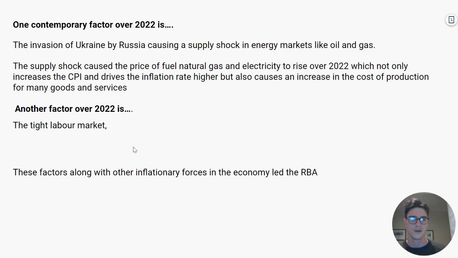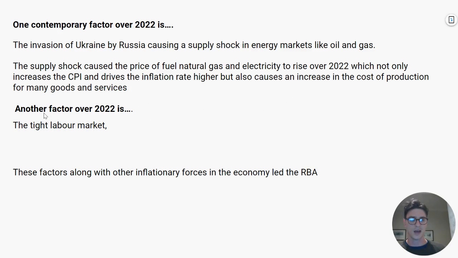Let's make this a little bit more meaty. So we obviously need to explain this. So the supply shock, the first factor, caused the price of gas and fuel and petrol and other energy sources to rise. Now those things, believe me, I've just paid my energy bill. Those things show up in the CPI. But they also show up in cost of production for firms, because lots of firms use electricity and gas and petrol in their production. So their cost of production rise, and that would be passed on as well. So definitely inflationary. So that would be a supply factor.